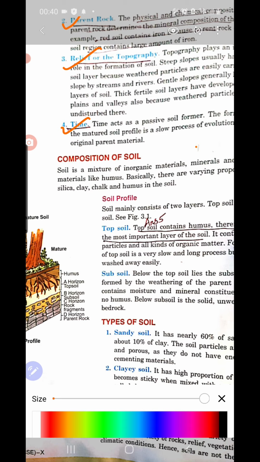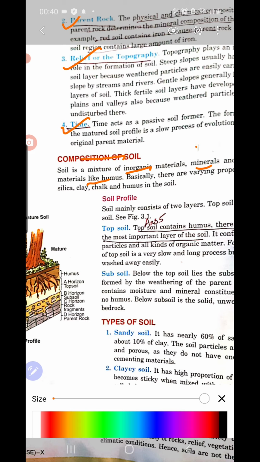These are all. Then when we discuss the composition of soil, what is it? It is a mixture of inorganic and organic material. What are the inorganic materials? Like minerals. And organic materials are like humus. So this is the composition of soil.